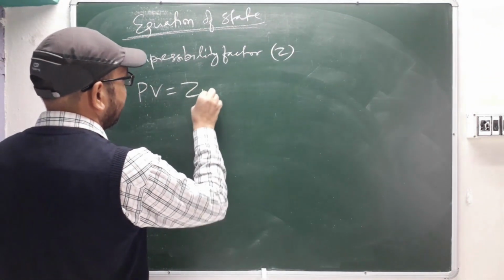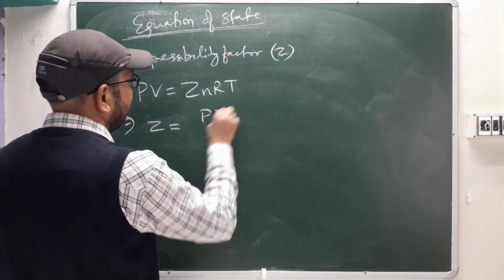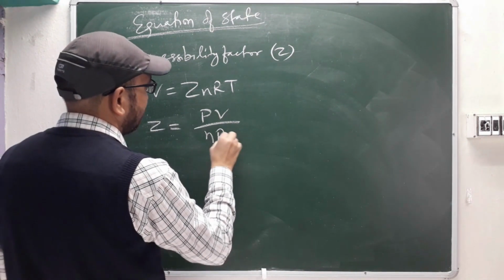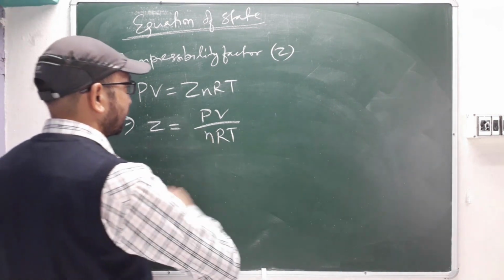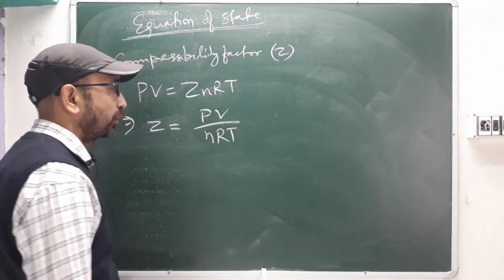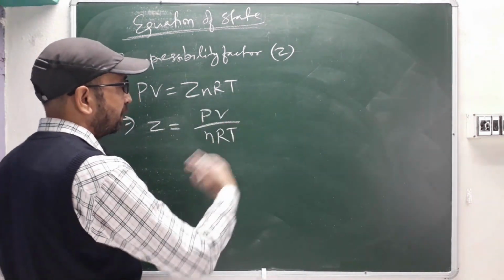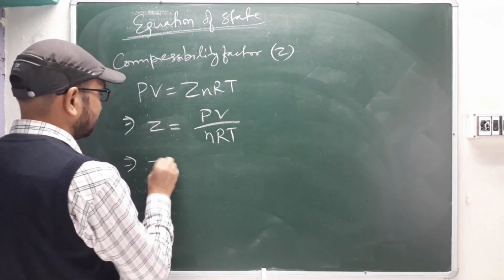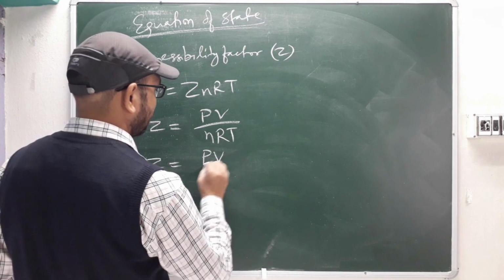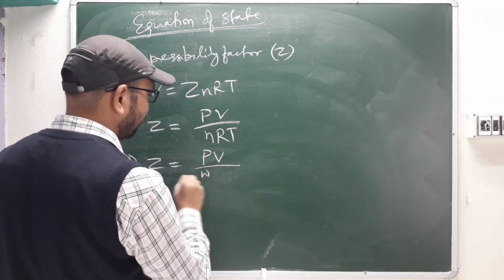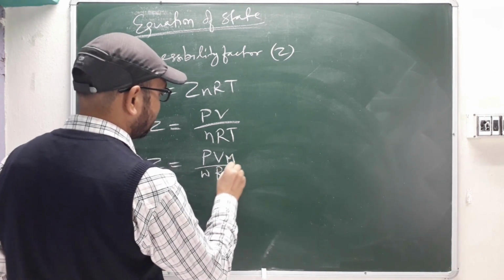How are you going to write it? PV equal to ZnRT, or Z equal to PV divided by nRT. And n we already know is weight divided by molecular weight, and this volume is the volume of the gas. So directly it will change. We can say Z equal to PV, and opening this n, it will be W divided by M, so M will go up, and then here it is RT.